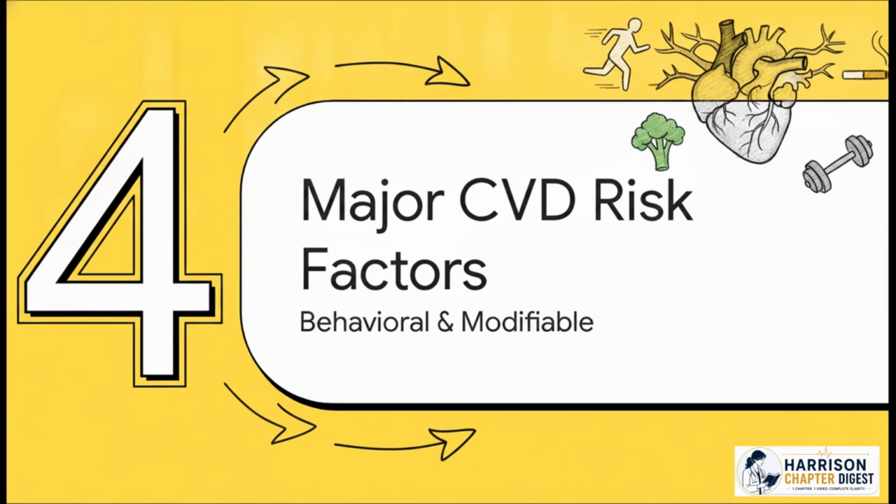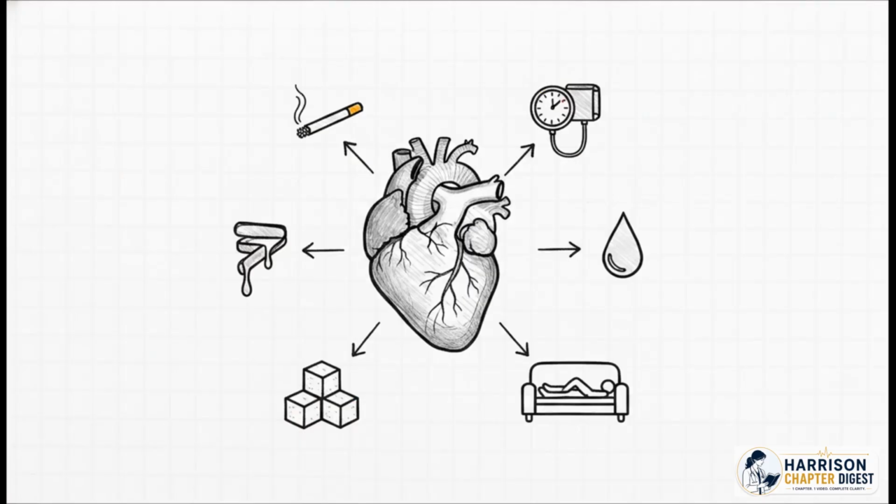Major CVD risk factors. What are the specific biological and behavioral villains actually driving this clinical shift? We are really looking at 6 major conventional risk factors here: smoking, high blood pressure, abnormal cholesterol, obesity, type 2 diabetes, and just plain physical inactivity. These are the primary culprits globally.